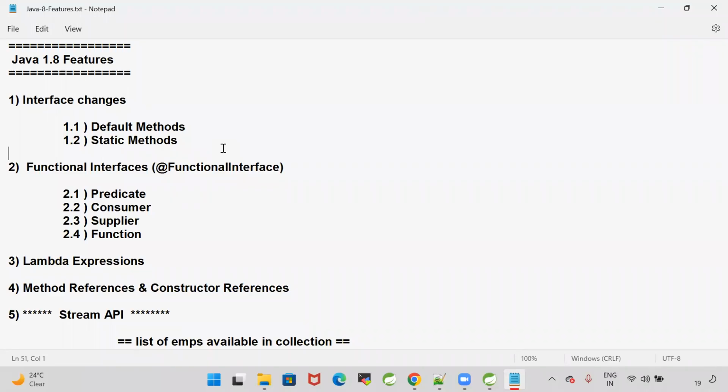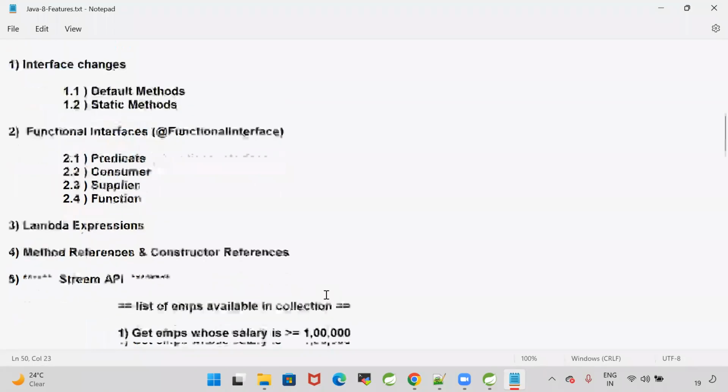Concrete method means a method which contains a body. The concrete methods should be either default or static. Default methods we can override in the implementation classes, and static methods we cannot override.